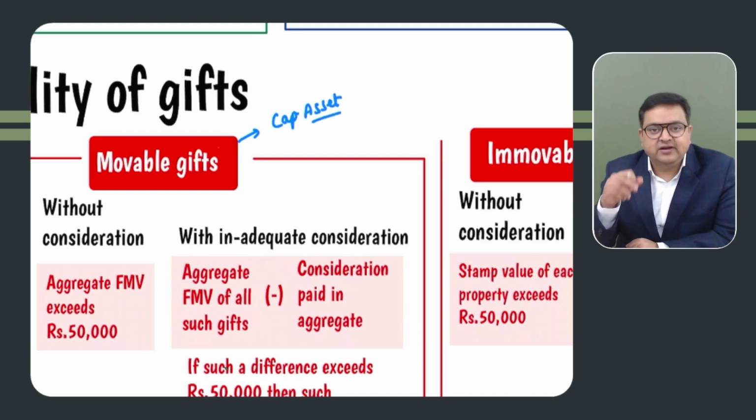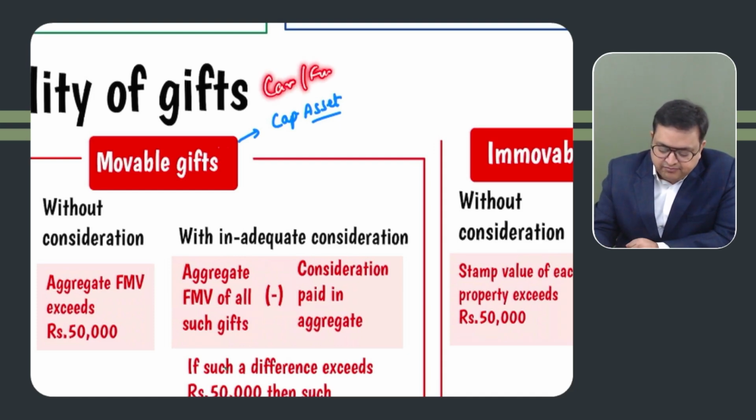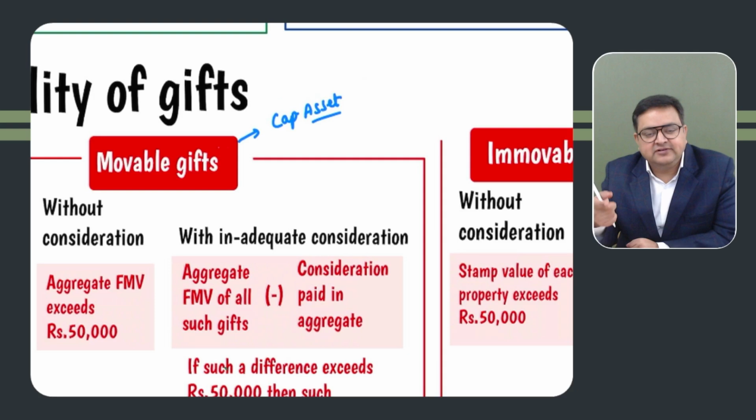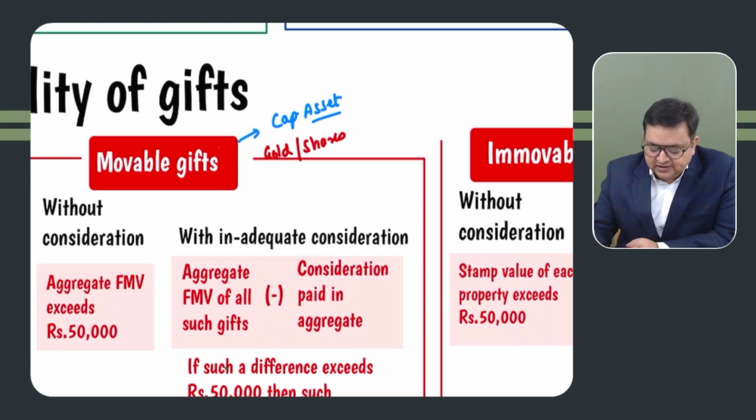See, if we receive gifts like a car, furniture, or mobile phone, please don't make them taxable. If it is in the nature of a capital asset for the receiver, like if the person has received gold, shares, or any other capital assets, any paintings, drawings, sculptures, then it will be taxable, right?